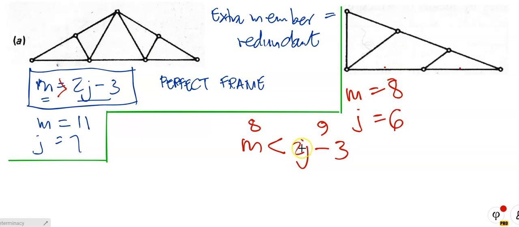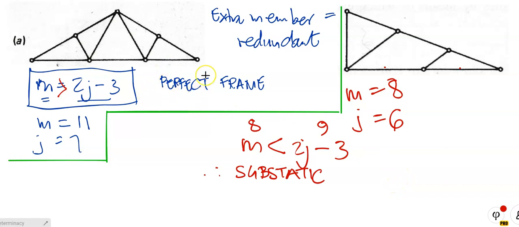So M is equal to 8 and 2 times 6 is 12 minus 3 is 9. So we can see from this frame that this side is not equal to that side, so M is less than 2J minus 3. Therefore we deduce that this frame is substatic. And what does it mean? It means that we've got one or more members too few to make the truss structurally sound. It could fail.